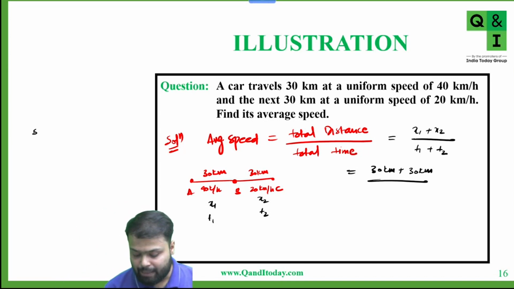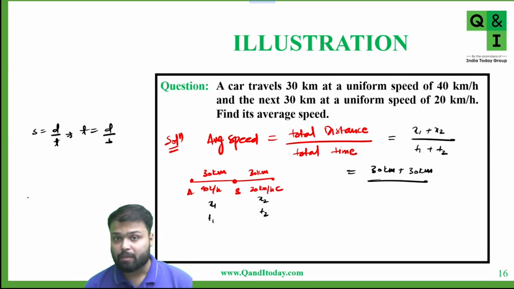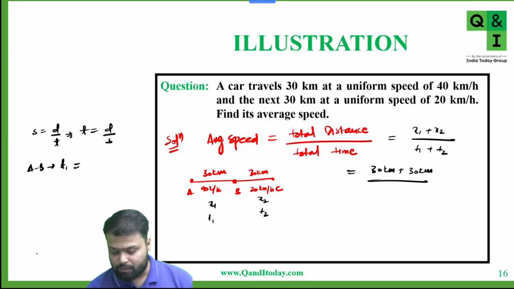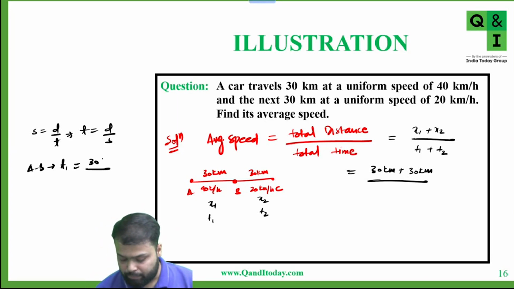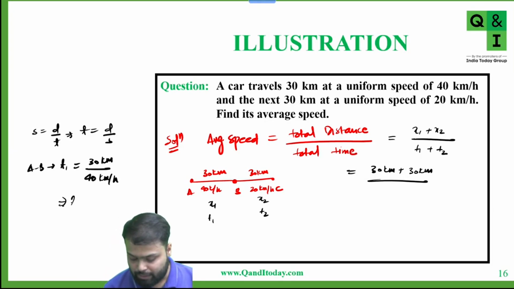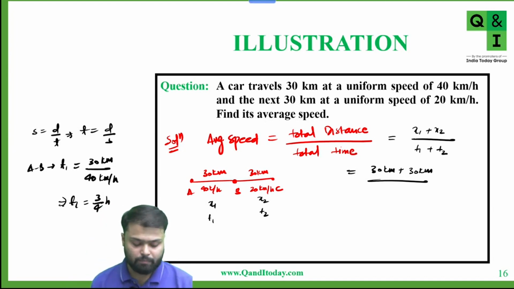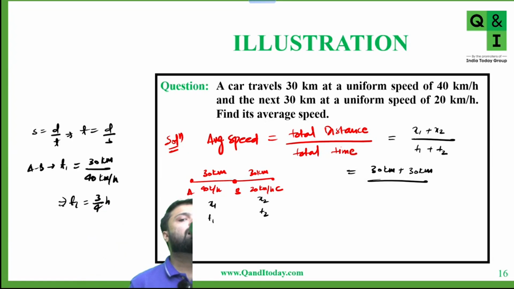We know that speed is equal to distance upon time, so time is equal to distance upon speed. So for A to B, time taken is t1, which is equal to distance, 30 kilometer, upon speed, 40 kilometer per hour. So T1 is equal to 3 by 4 hour. Yes or no? Is this clear?